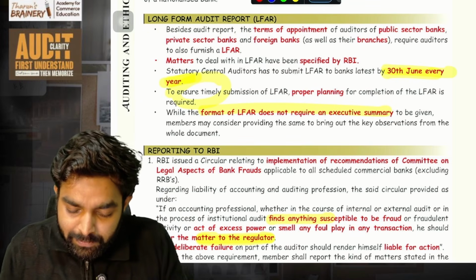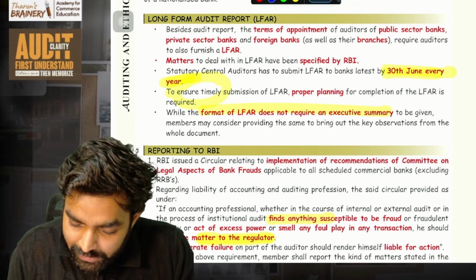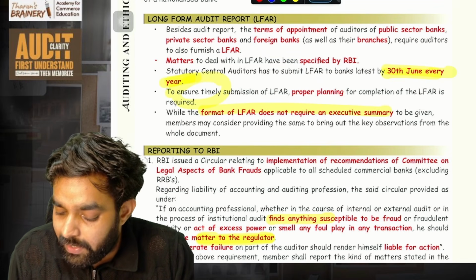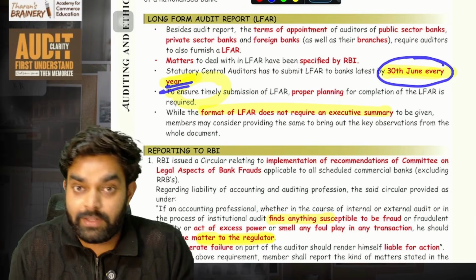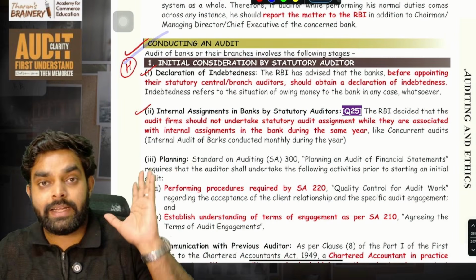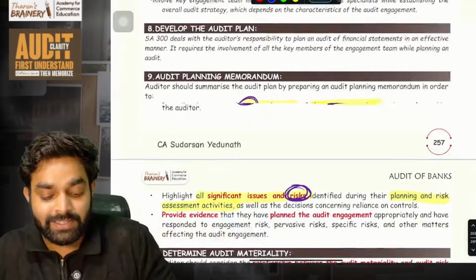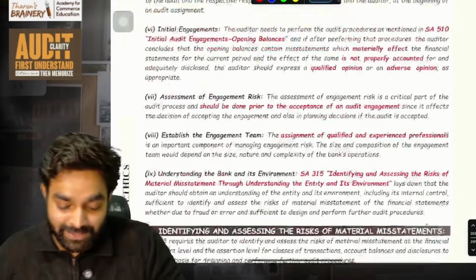Simple. Just understand that much. So, all these things will be mentioned, and here statutory central auditors have to submit LFIR to the bank by 30th June every year. This date is an MCQ important. Then conducting an audit, lot of things are there. Don't sit and try to memorize everything in this. That is not needed. Whatever I'm saying, just study that.